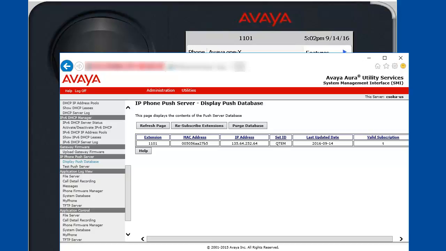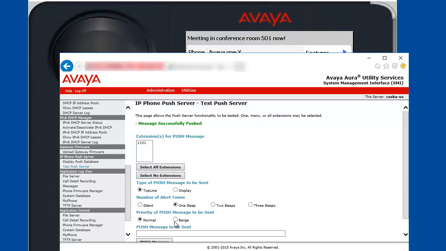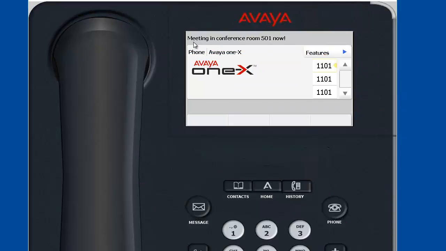And now we can send a test push message to the phone. For that we are using the utility services IP phone push server menu option, test push server. Select the extension or extensions that you would like to send the push message to. Select the message type, which is going to be top line. We are sending a 1 beep message and typing in the text. When we push the message, you will see that the phone's top line shows the message itself.